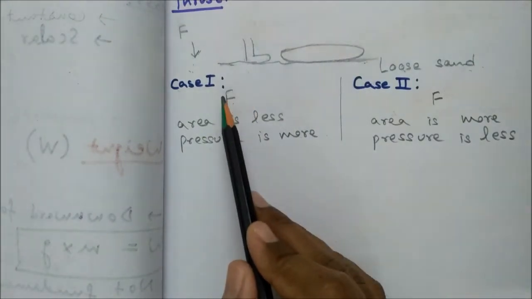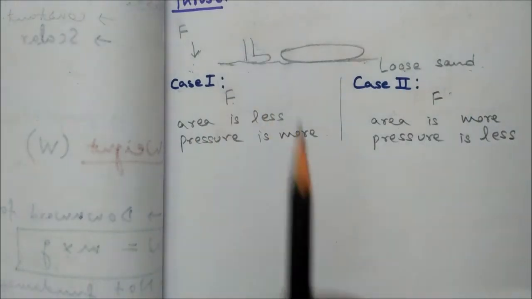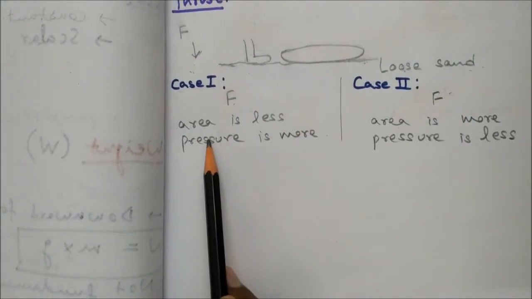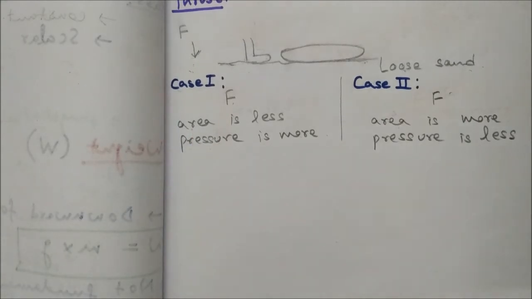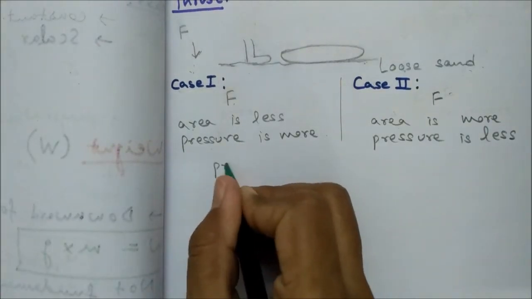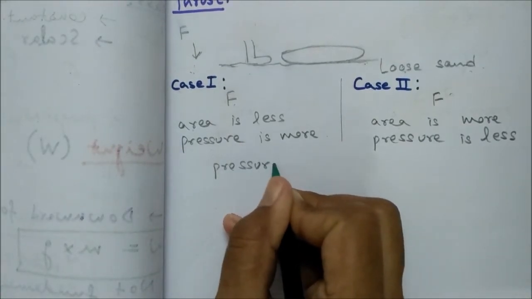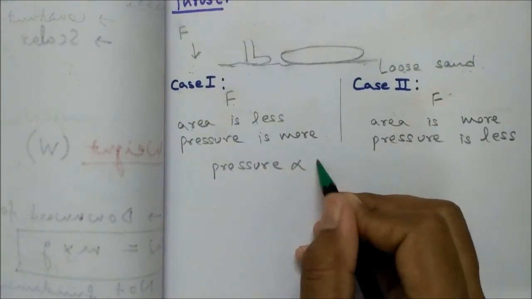So if a similar thrust is applied in both situations, then the pressure will be inversely proportional to its area.